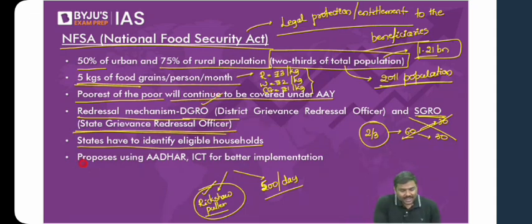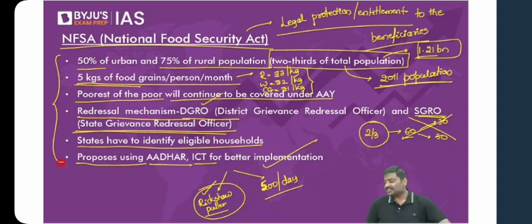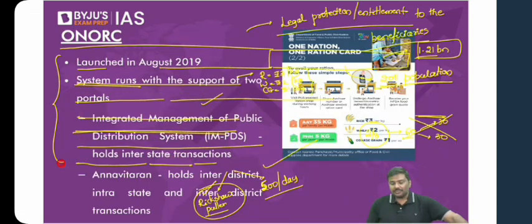And finally, the National Food Security Act proposes the usage of Aadhaar and information communication technology for better implementation of the public distribution system. Done. So these are certain very, very important points regarding the National Food Security Act. Now, what are the reforms which have been implemented?